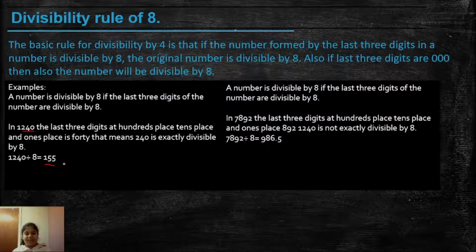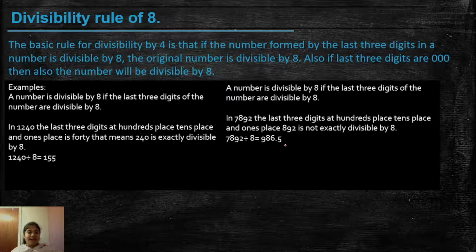Let's take another example. Let's take the example of 7892. So here the last three digits, at the hundreds place, tens place and ones place, are 892. 892 is not exactly divisible by 8. So that means that 7892 will also not be divisible by 8. When we divide them, our answer is 986.5. I hope this makes the divisibility rule of 8 clear.